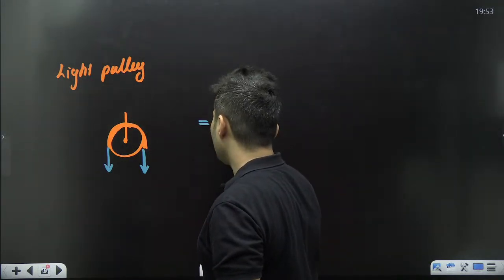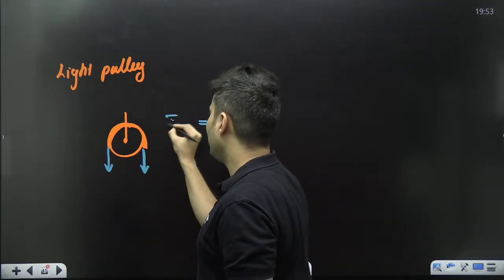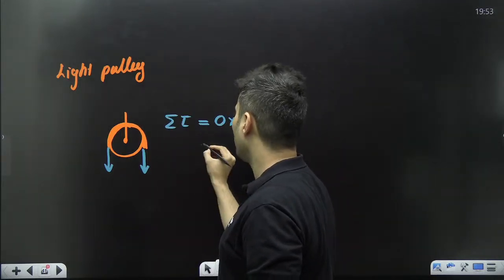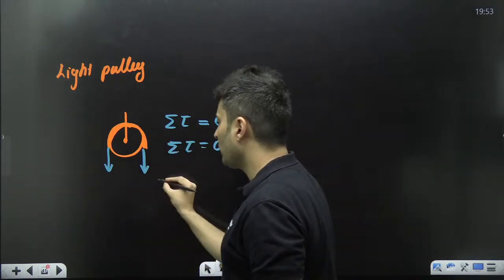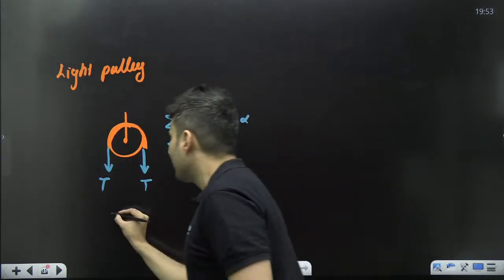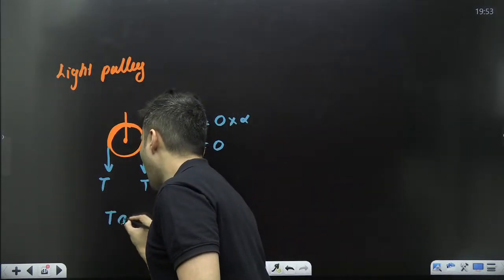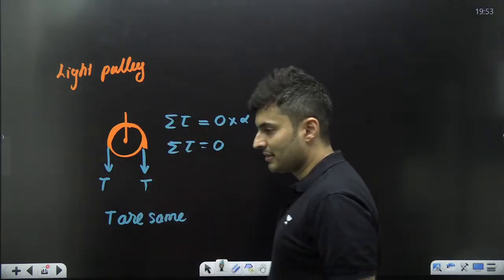The moment of inertia itself is 0, no matter what the alpha is. So the net torque must be 0. How can the torque be 0? Only if both the tensions are equal. So basically, the tensions are essentially the same on both the sides.